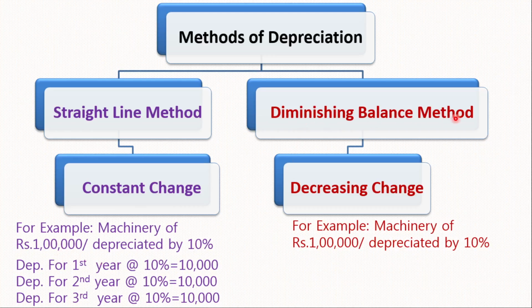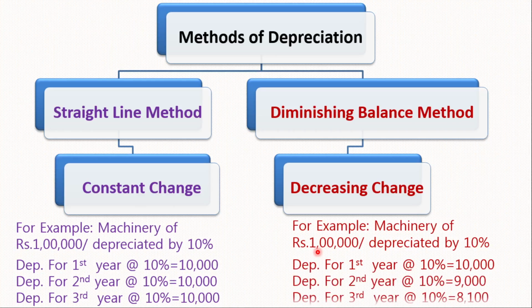But the diminishing balance method works differently. Say for example, machinery is purchased for rupees 1 lakh and depreciation is charged at 10%. It will change year by year. In the first year, the depreciation is charged on the cost, that is 1 lakh, so at 10% it is 10,000.